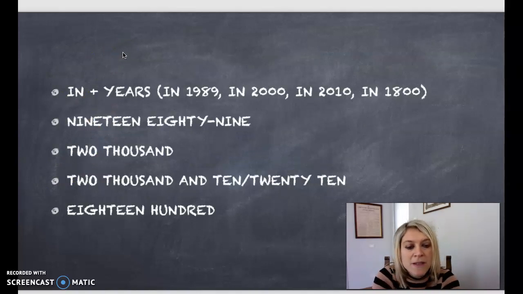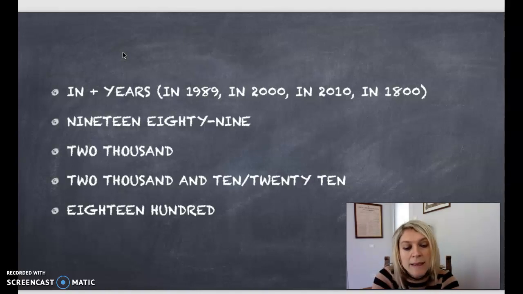So remember that we use the preposition in with years, and years are usually read in couples. So 1989 is nineteen eighty-nine, l'anno 2000 is two thousand, proprio 2000, 2010 is twenty ten or two thousand ten.